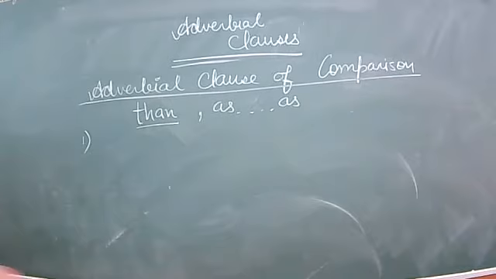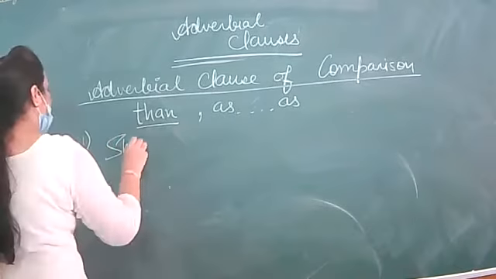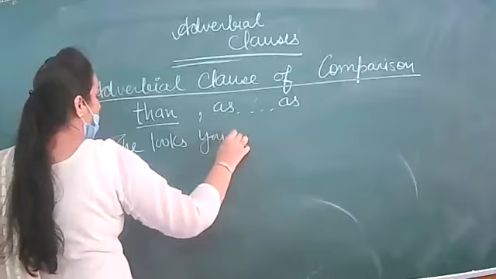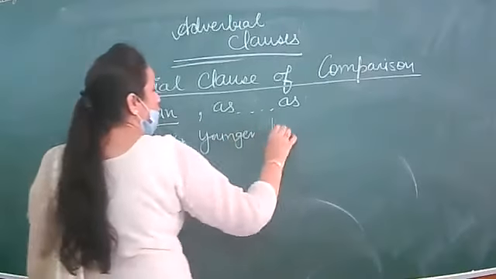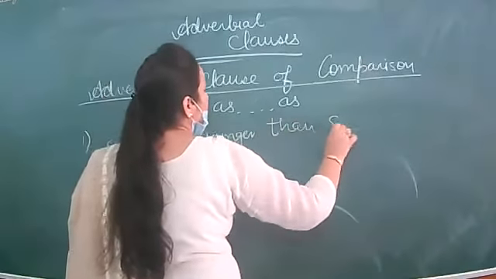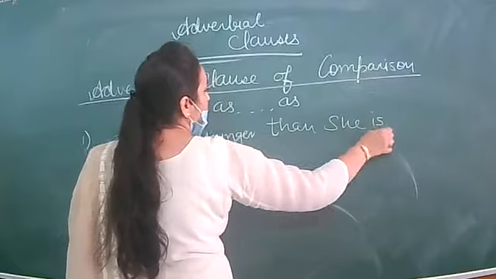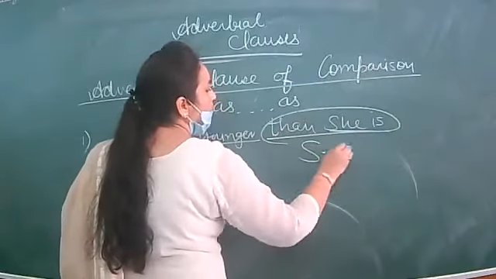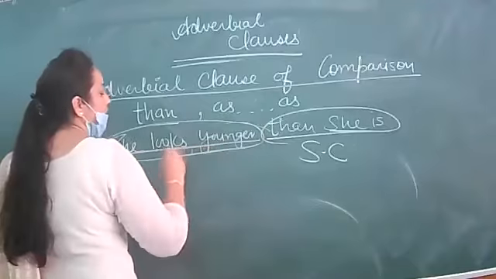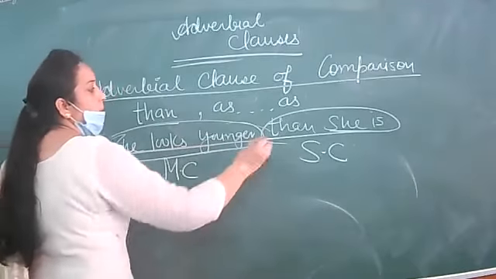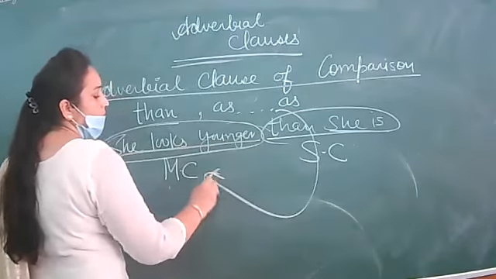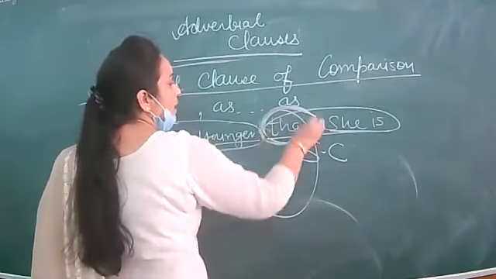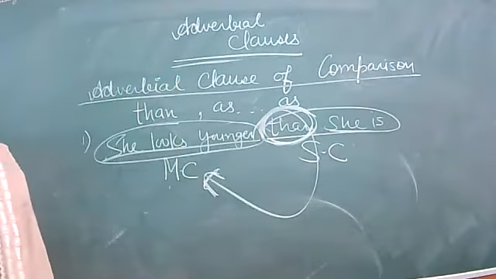For example, she looks younger than she is. So than she is, that is your subordinate clause. And she looks younger is the main clause, and the subordinate clause is dependent on the main clause. And this is described by using the conjunction than. Okay.